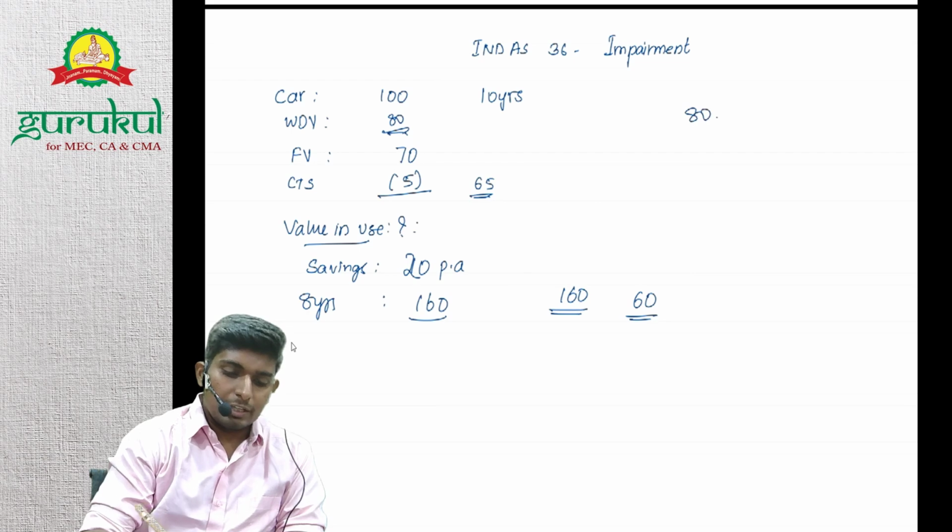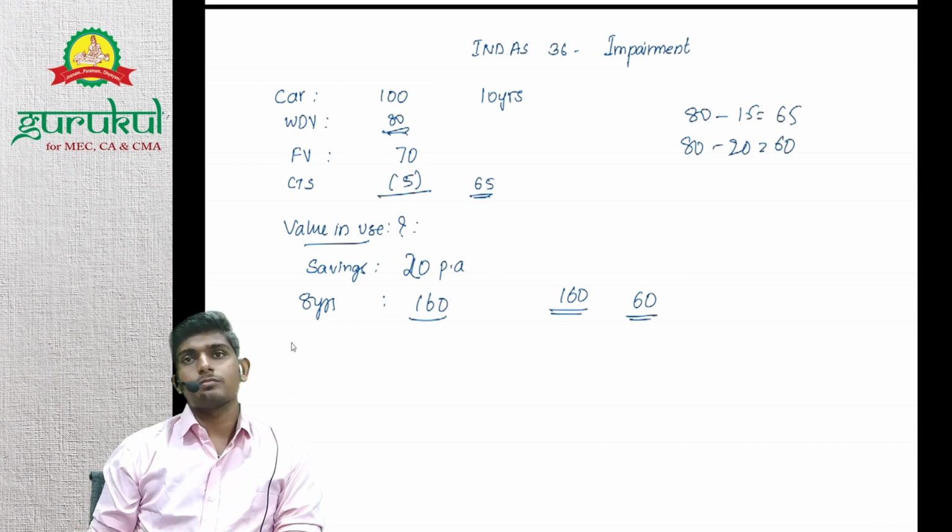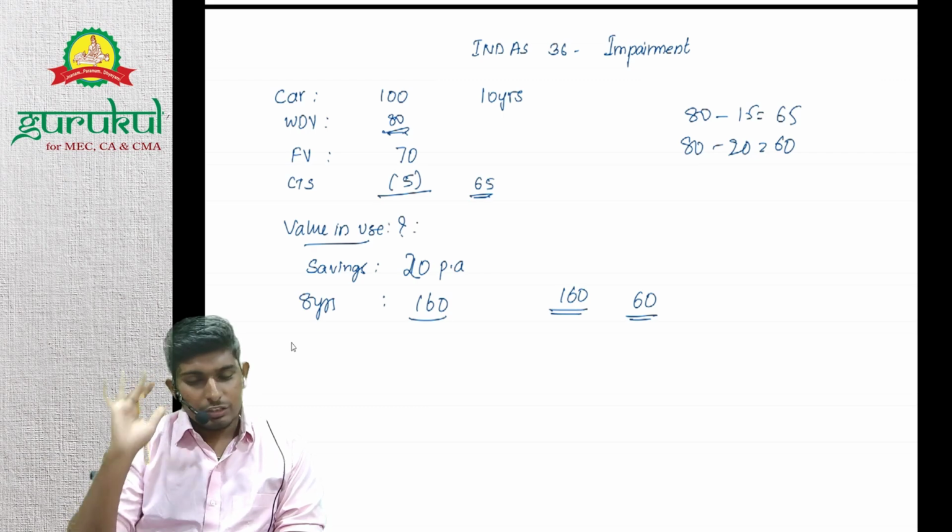Whether we should do 80 minus 15 which is 65, or 80 minus 20 which is 60. 80 minus 20 is 60, what should I do? Say I am a logical man.